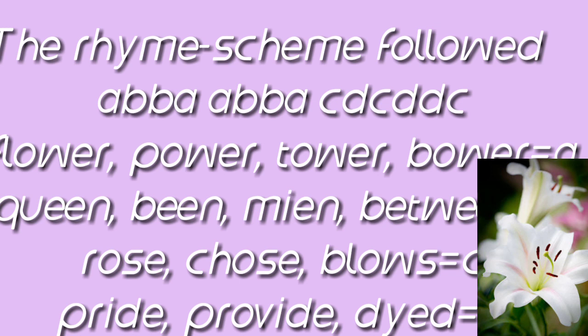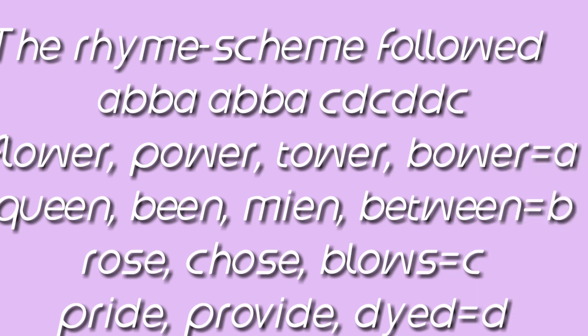The poem follows a particular rhyme scheme. So let's have a look at the pattern of rhyming words. The words flower, power, tower, bower rhyme, and we can use the letter A for that. And if we use the letter B for queen, bean, mean, between, then in the first stanza we see that the rhyme scheme becomes A, B, B, A, A, B, B, A.